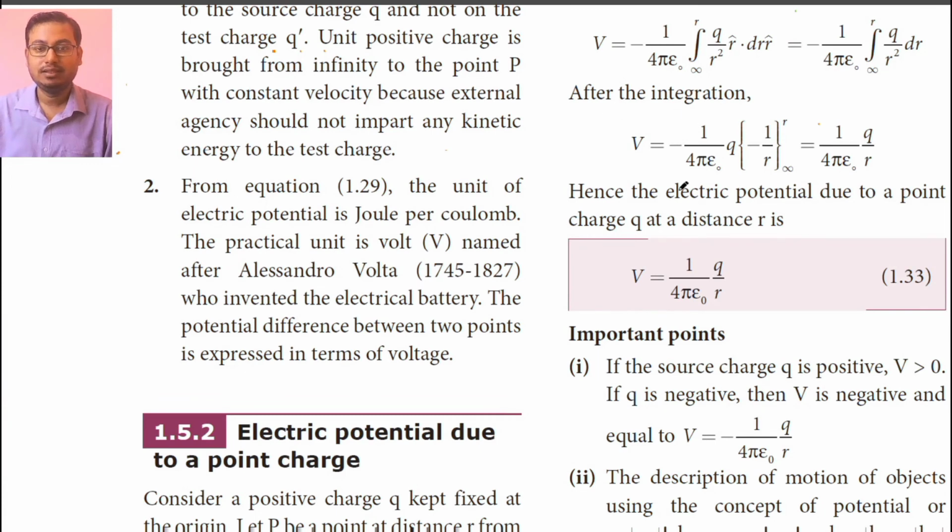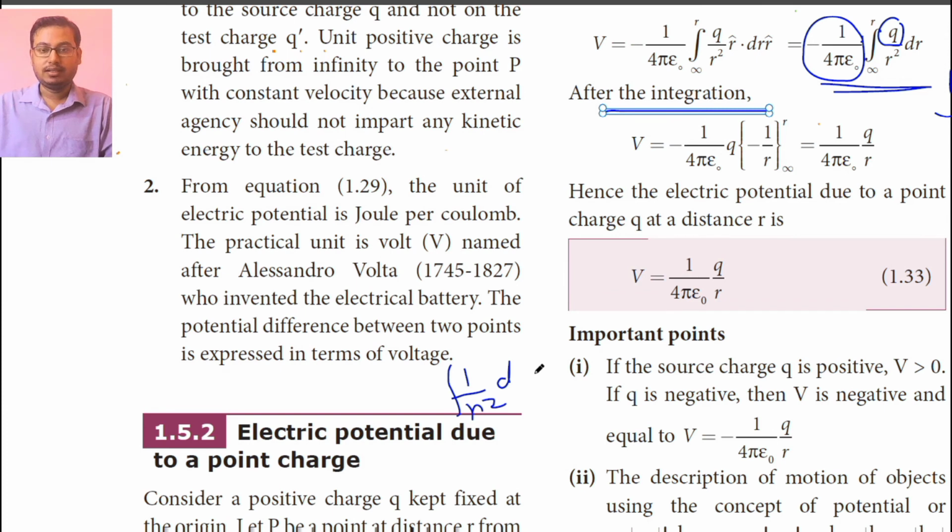So after integration of this equation, that is minus 1 by 4 pi epsilon naught into integral q by r square into dr from infinity to r, if you look at this equation, this term is a constant. Here q is the amount of charge, so it will also come outside. So the only integration we have to do is integral 1 by r square dr. Let me write it once again.